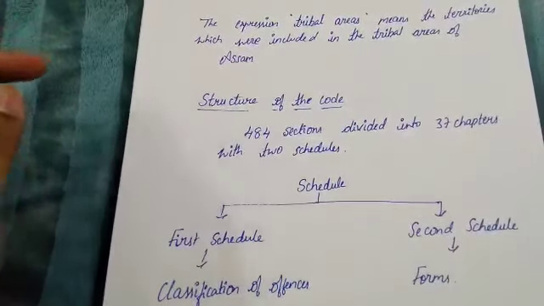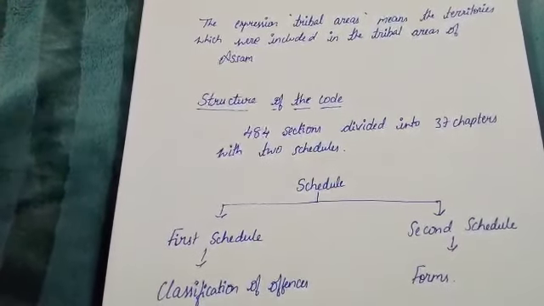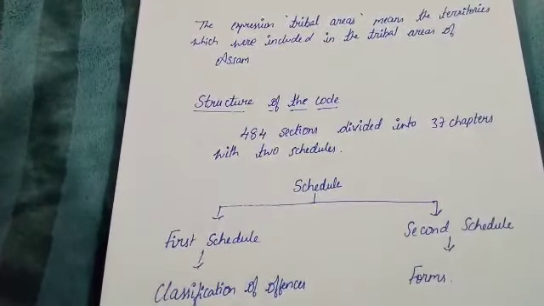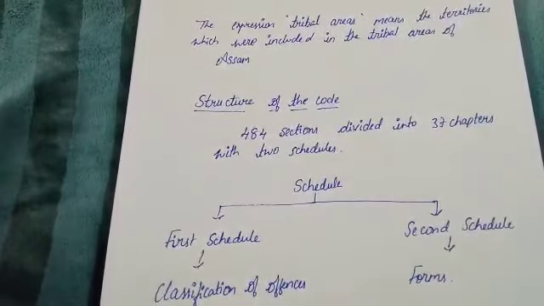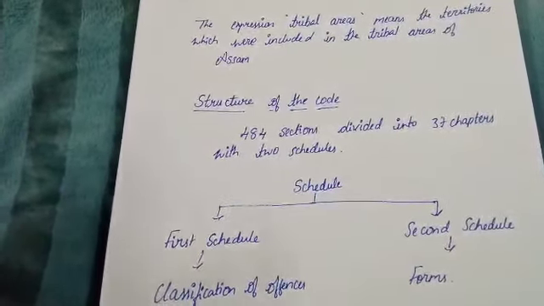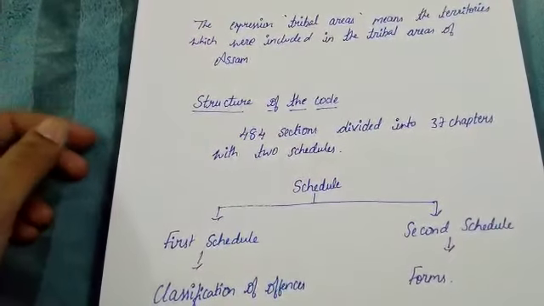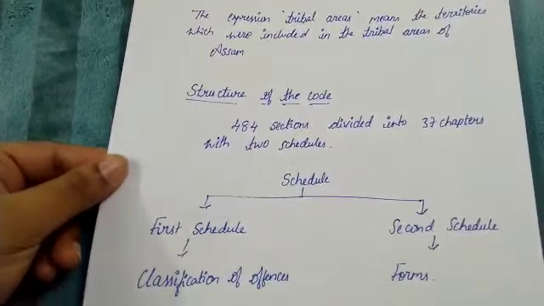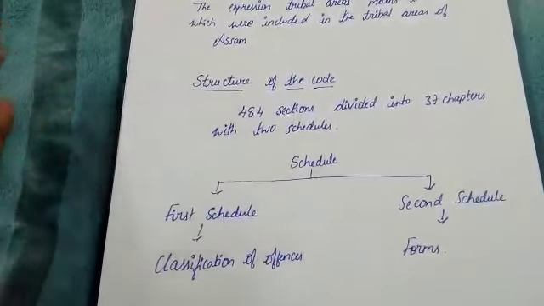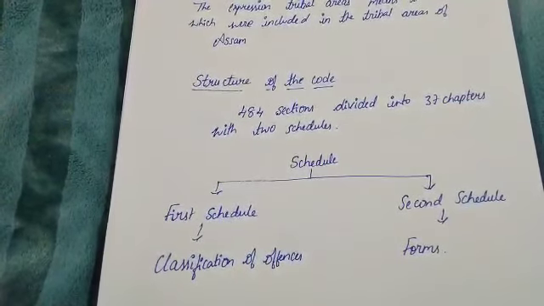For example, in chapter 7A, sections 105A to 105L, and in another chapter, chapter 21A, sections 265A to 265L have been newly added. Including these two chapters, there are 39 chapters in the code. The first schedule contains the classification of offences, and the second schedule contains the various forms required to be used in the procedure of the criminal courts.